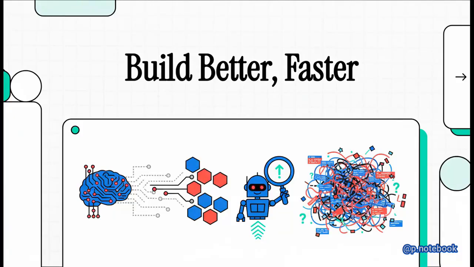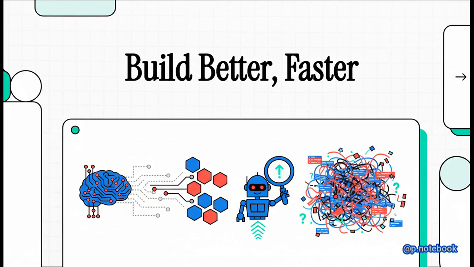Hey everyone. So let's talk about AI in coding. It's this huge promise, right? Building applications faster than ever before. But I'm willing to bet you've hit this wall. You ask the AI for something really big all at once, and what you get back is, well, it's a mess. Today, we're going to fix that.